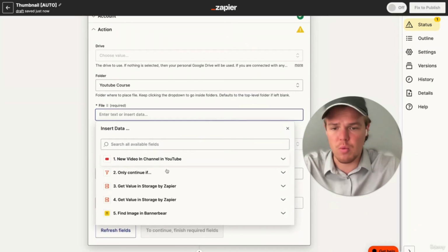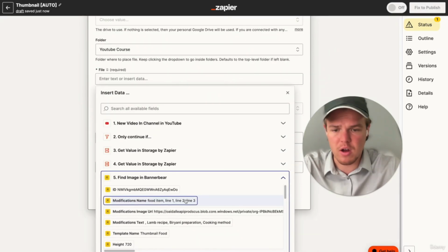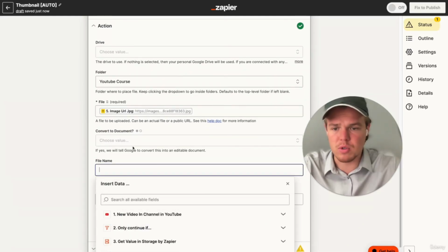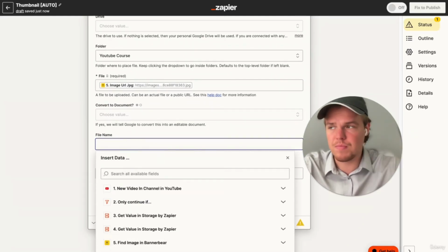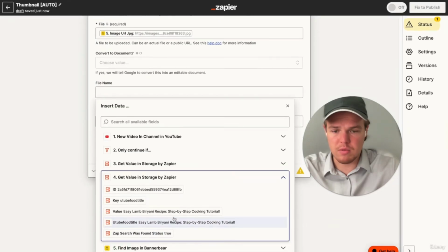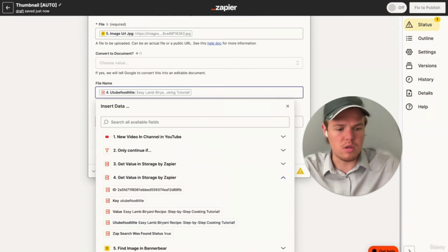So the file that we're going to want to deal with is going to be the Banner Bear file, which is going to do the image JPEG. And then on top of that, the most important part here is going to be the file name. For us, the file name is as simple as this. We're going to grab the YouTube title. We're going to do the same separator.